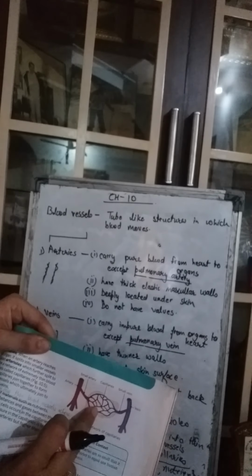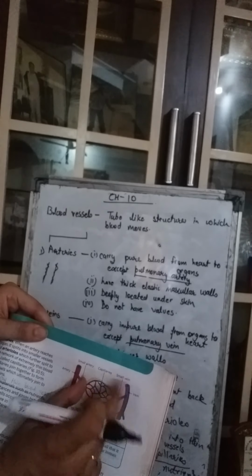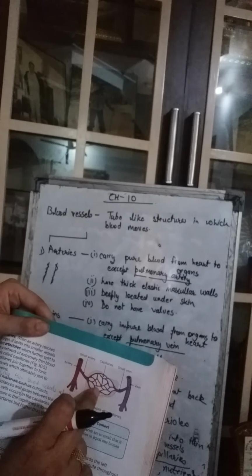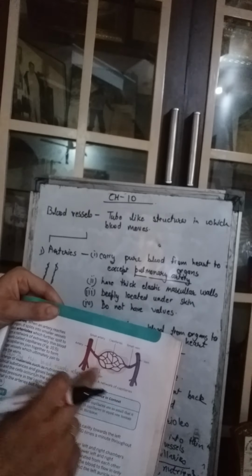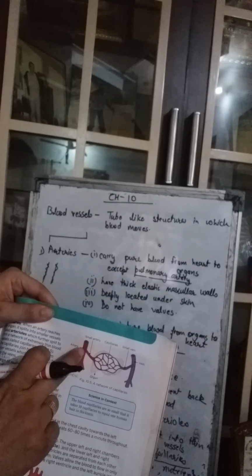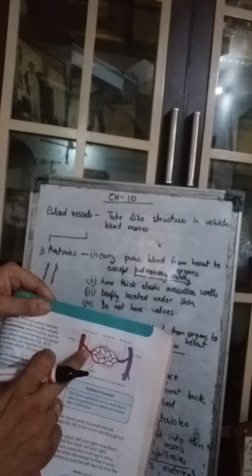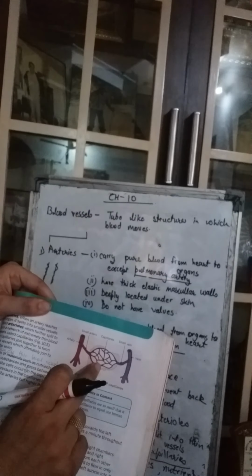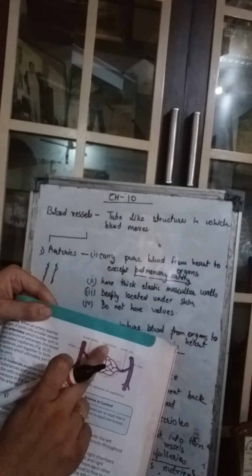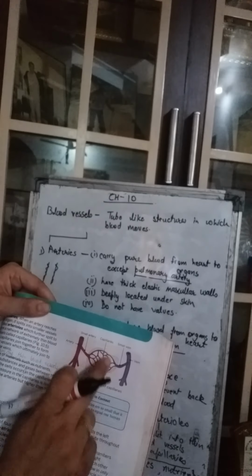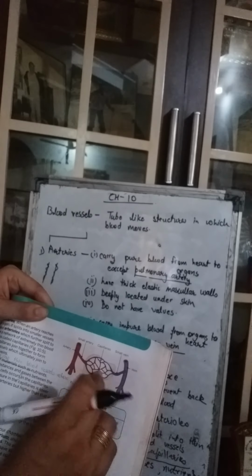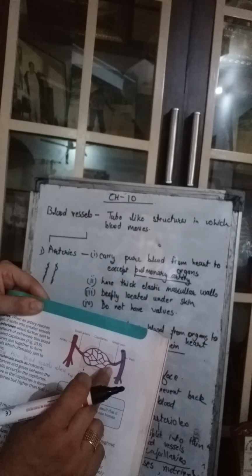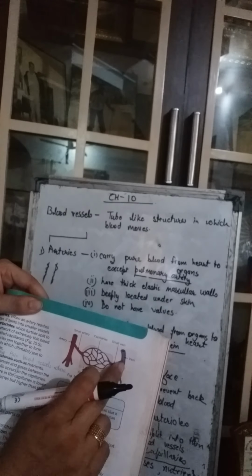And these arterioles then further split into very thin blood vessels, which are called capillaries. So this is simply a splitting of this artery into arterioles, and from arterioles they further split into a very thin network that is called capillaries. Now what happens when these capillaries are formed? They further unite together and form the vein.